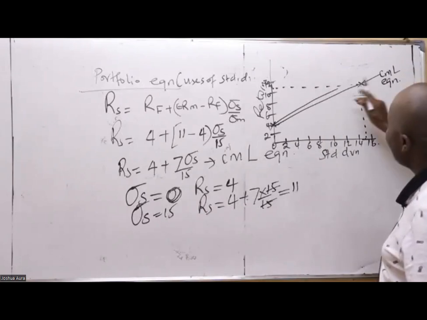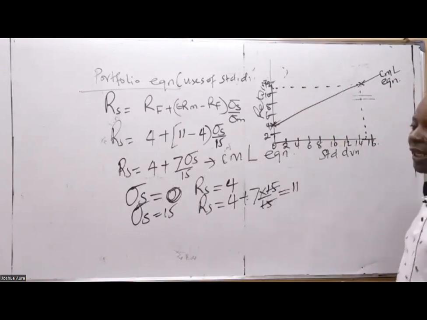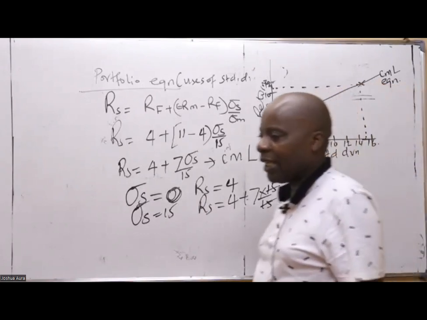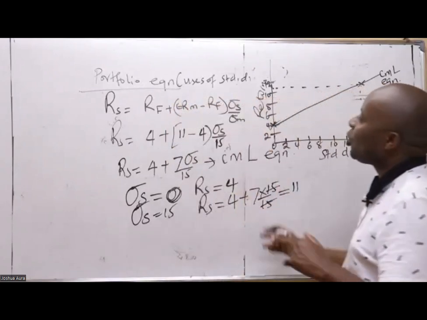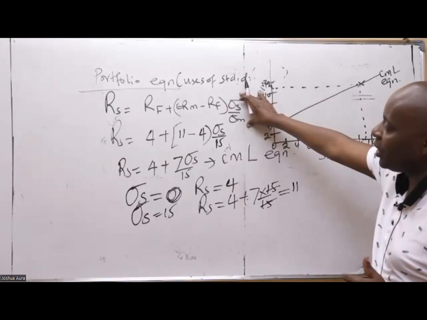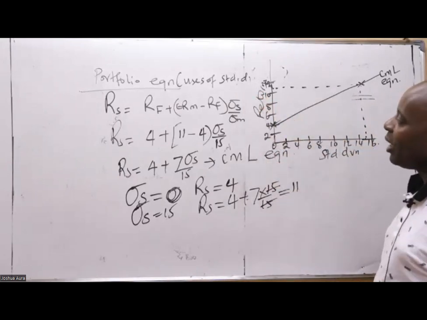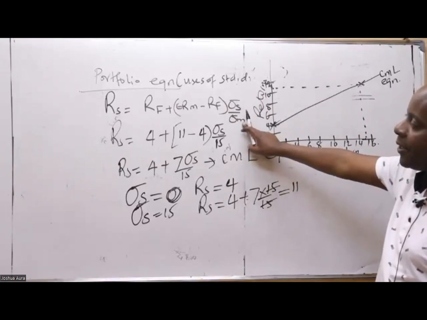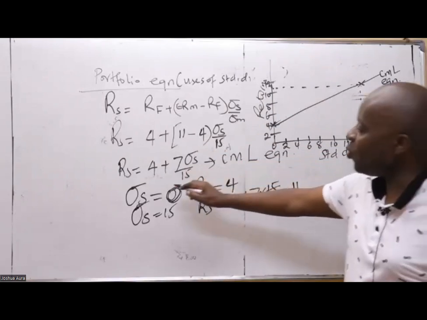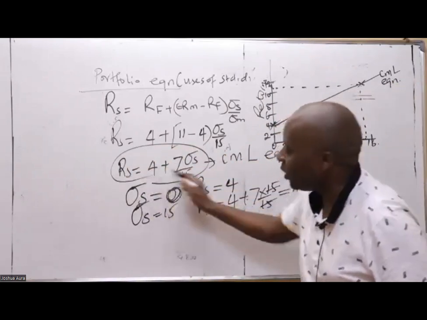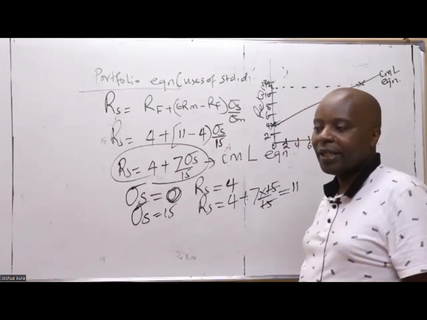Equation like that. This is my CML equation. Could you kindly draw something like that? It's not supposed to be a very complicated thing. The moment I appreciate the CML, how does this equation look in practice? Look for the risk-free rate, look for the expected market return, look for the standard deviation of the market. The moment you have them and plug them in, you'll be able to play around till you reach a straight line.